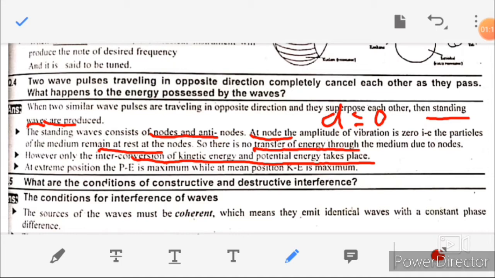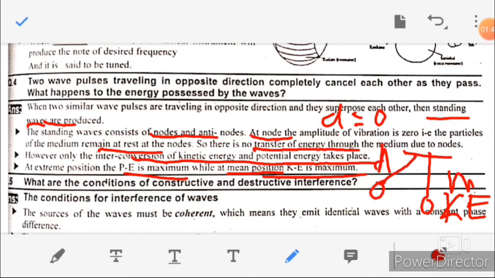At extreme position, potential energy is maximum, and at mean position, kinetic energy is maximum. Suppose this is a pendulum. This is the mean position, and here kinetic energy is maximum, and at extreme position A, here potential energy is maximum.